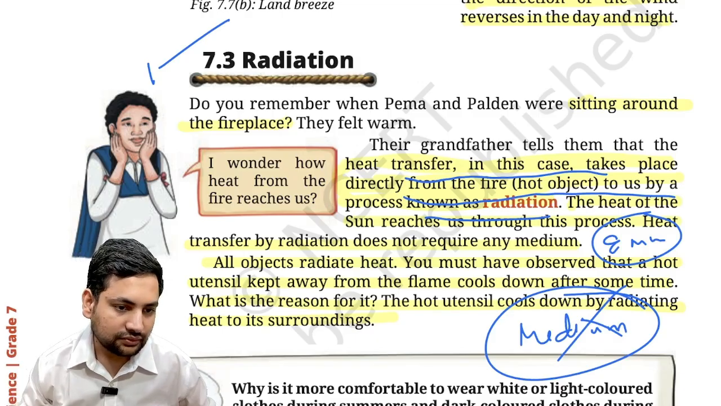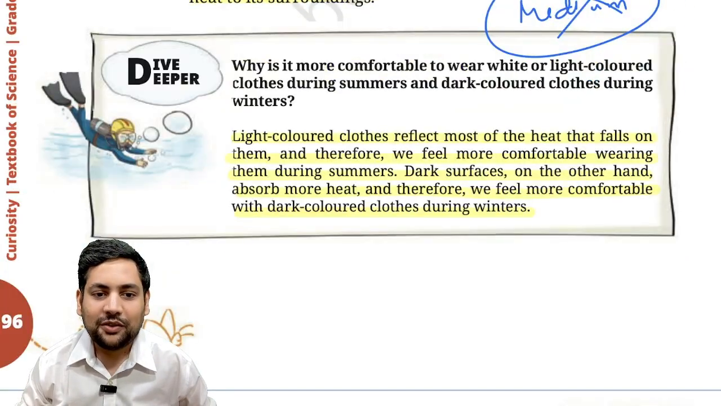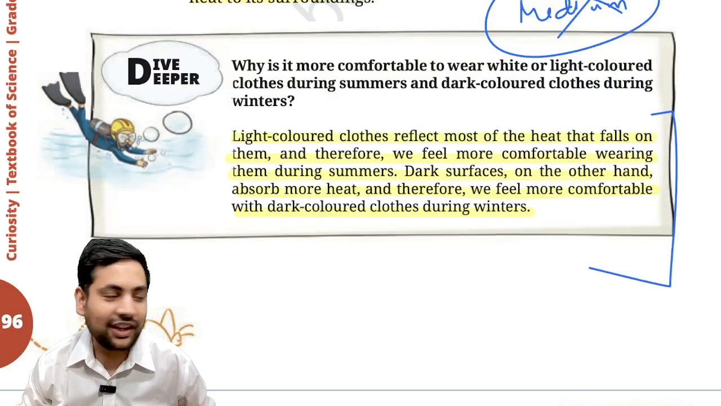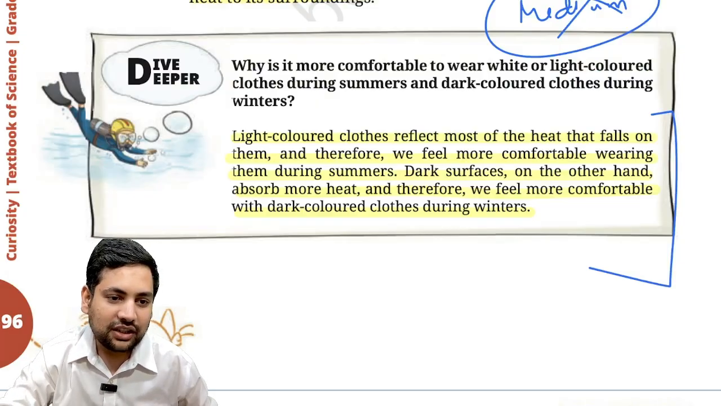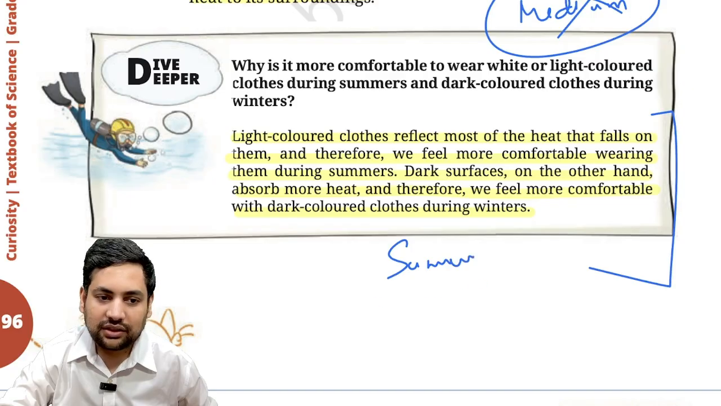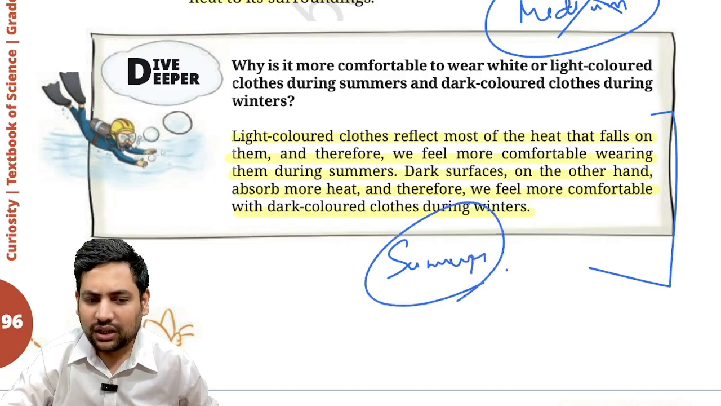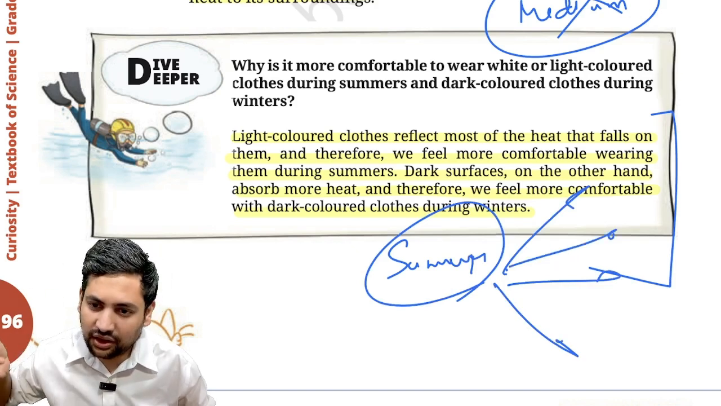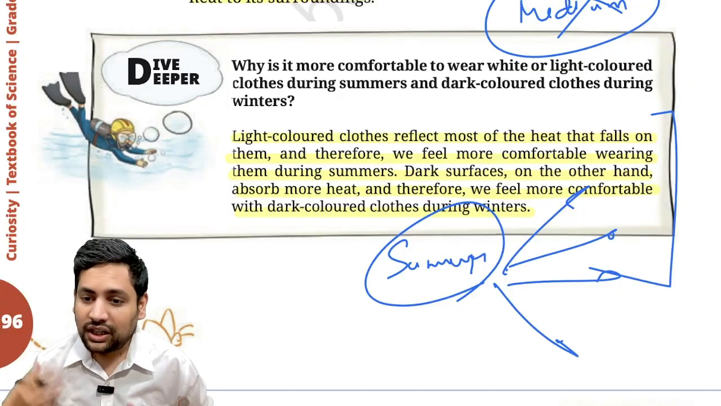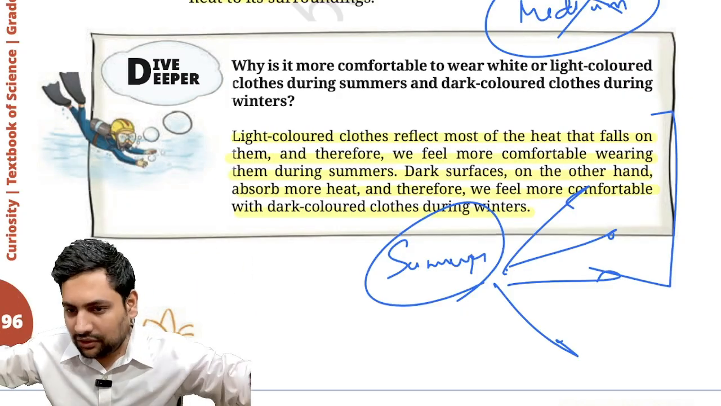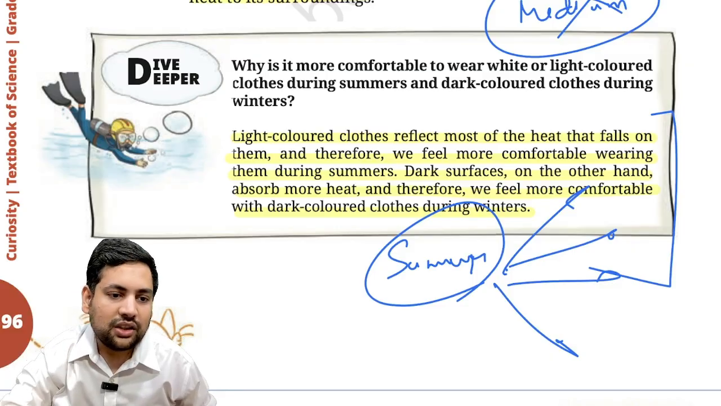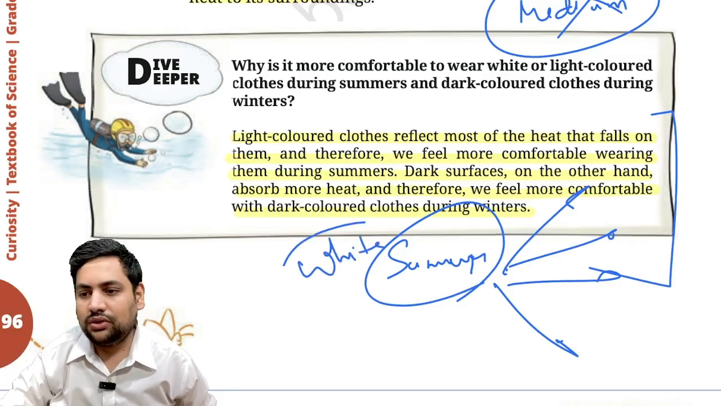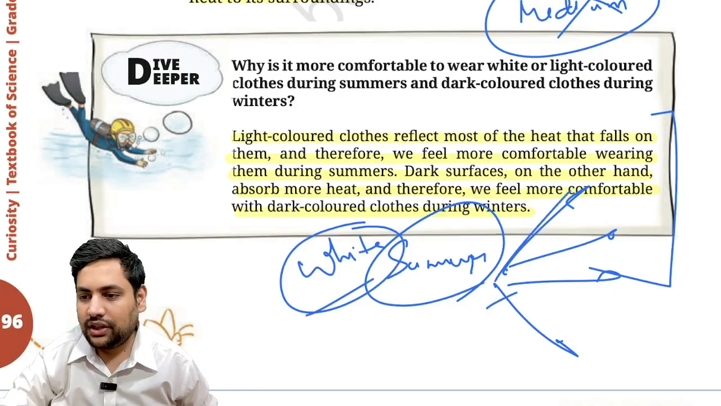Understood? Now, then it talks about what color of cloth you should be wearing. So it tells that during the summer season, you want a color of cloth that reflects most of the heat. Why? Because sun is giving a lot of heat. Now, your body is cooler than whatever is the outside temperature. So what you want to do? You want to reflect away the sunlight. You don't want the sunlight. So in summer, you wear light colored or white colored clothes. White color does very good reflection.